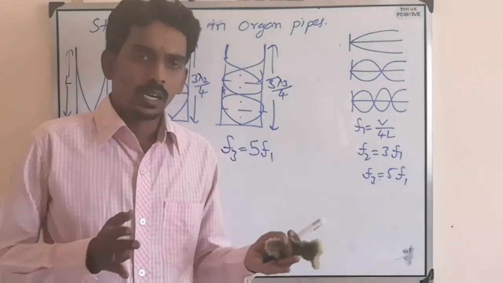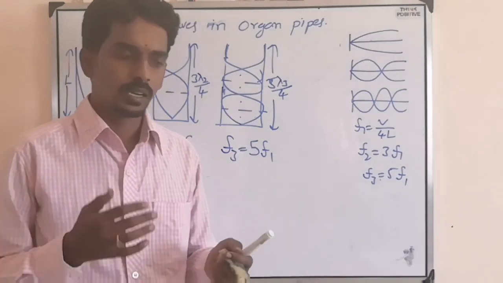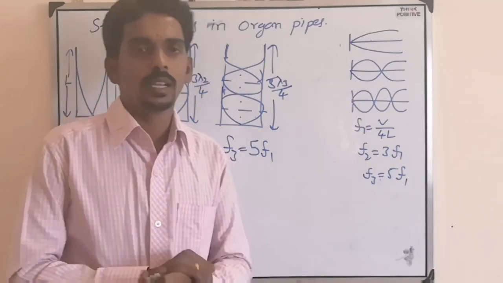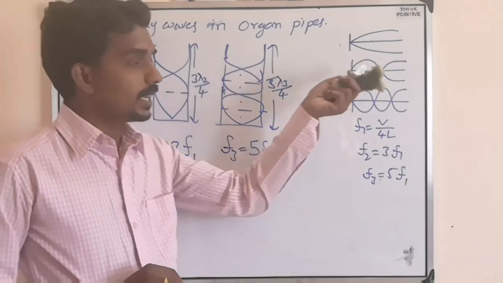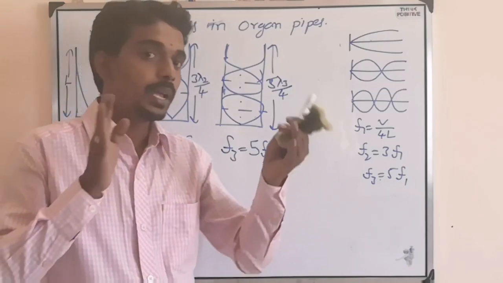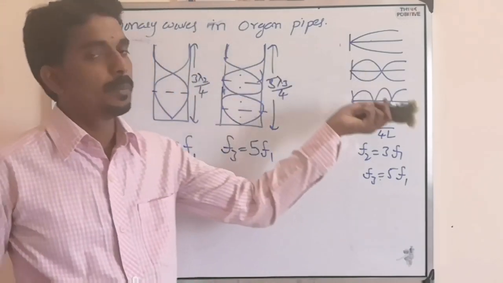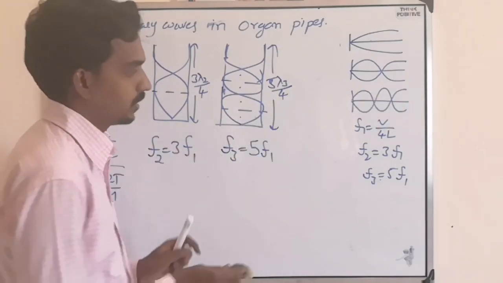The number of standing waves formed on a stretched string is the same as in the case of an open pipe, and an open string is the same as a closed pipe. Open pipe, closed string. Closed pipe, open string, both are the same. So you have to understand that difference.